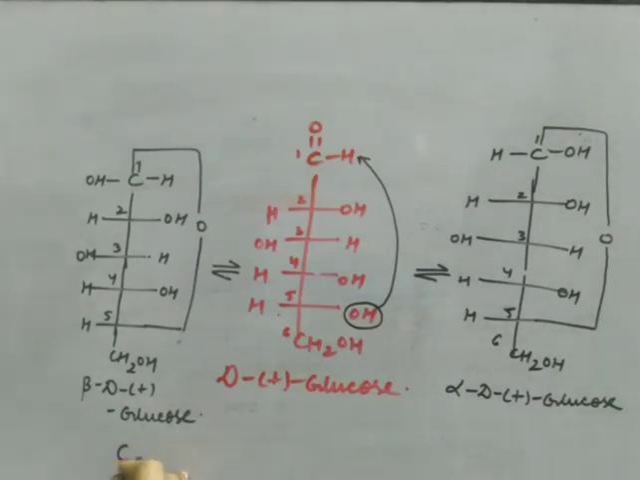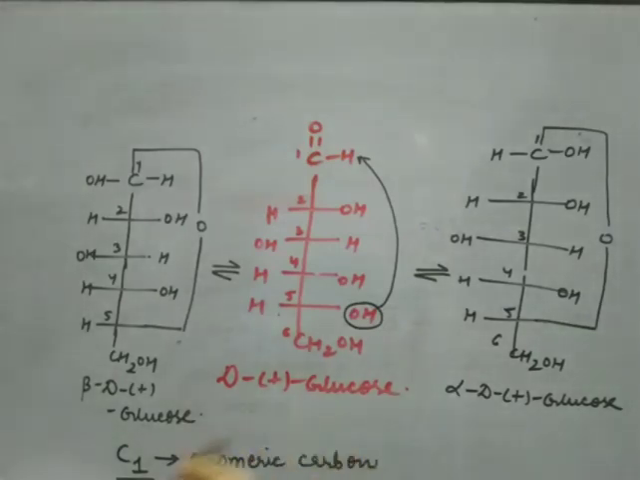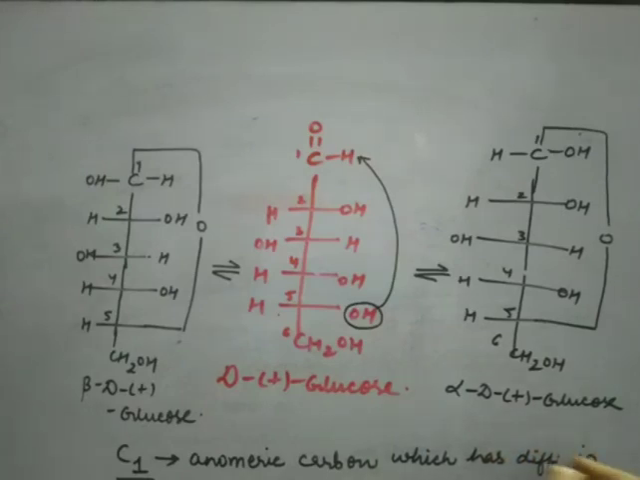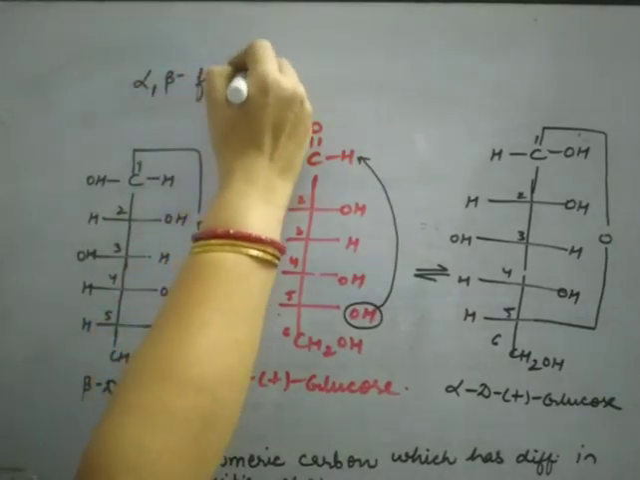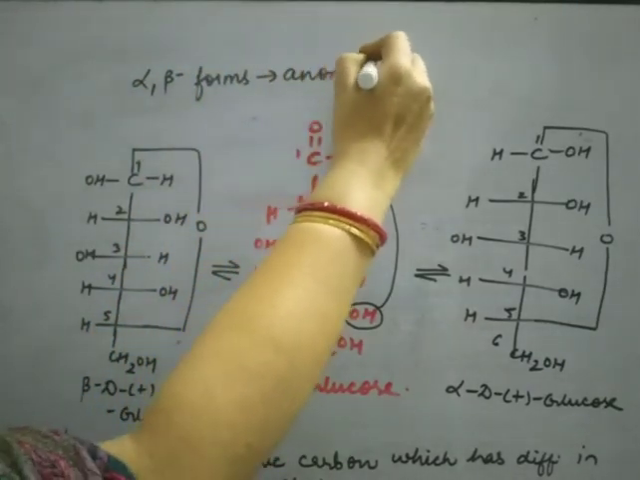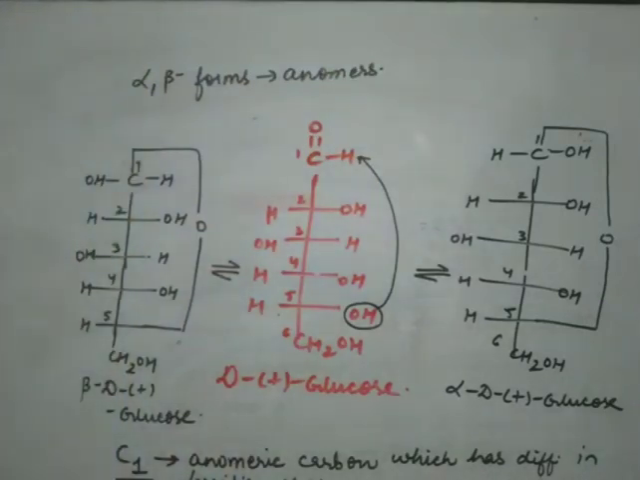And this C1, which has a different configuration, is known as the anomeric carbon. So what is the anomeric carbon? It is the carbon which has a difference in the position of OH. And the two forms, alpha and beta, are known as anomers. So alpha and beta forms are called anomers, which have different configurations at C1.